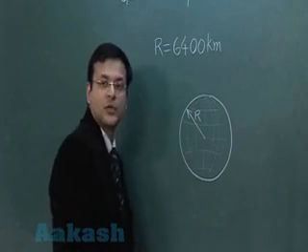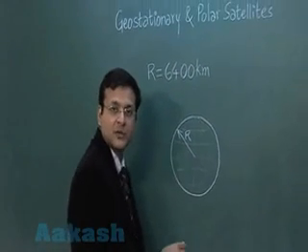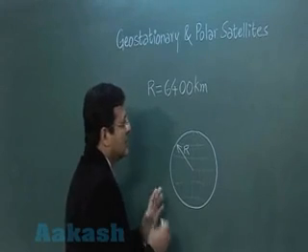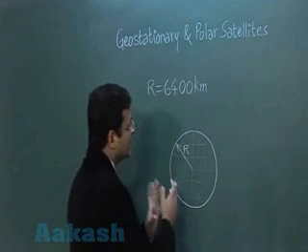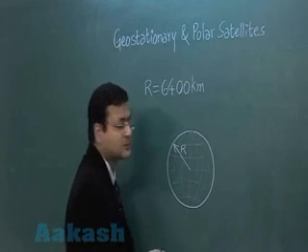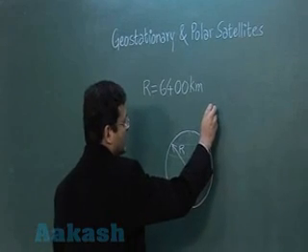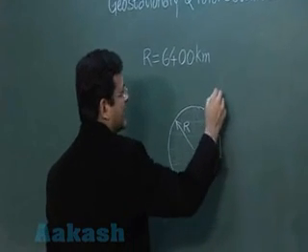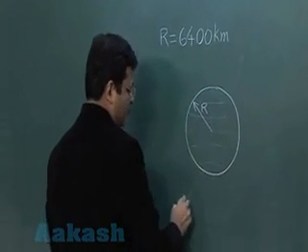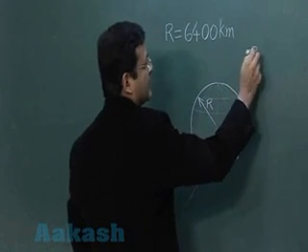We have already told you that whatever may be the orientation of the circular path of a satellite, the center of the satellite orbit and the center of the Earth must coincide. If you see the situation of polar satellites, they are rotating in an orbit somewhere here. These are the polar satellites you have. I am calling it P.